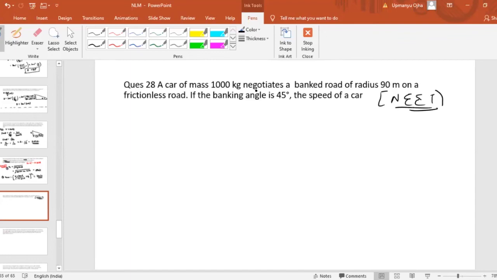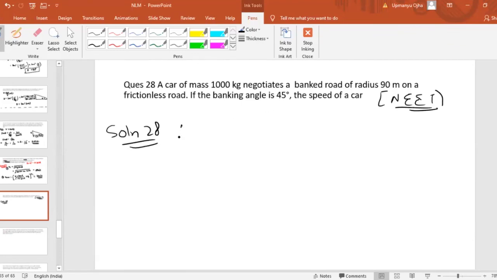This is a very easy problem. You can do it. 30, 30 m/s. Okay, very good. So both of you got 30. I think we can easily do this problem. We have discussed this type of problem, where the banking angle is given as 45 degrees.